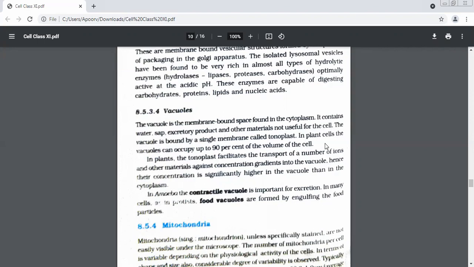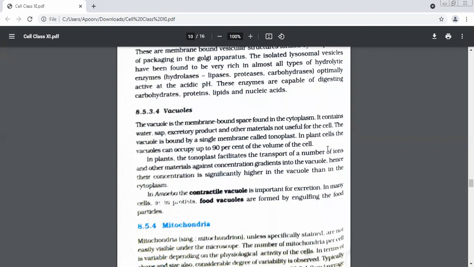The vacuole also has a membrane. What is that membrane called? Yes, tell me, what is the membrane of a vacuole called? Tonoplast. In plant cells, the vacuoles can occupy up to 90% of the volume of the cell. When you did the differences between plant cells and animal cells in junior classes, we noted that the plant cell has a large vacuole compared to an animal cell.